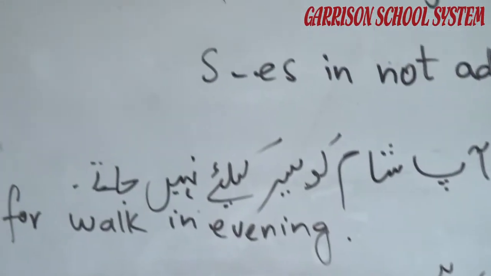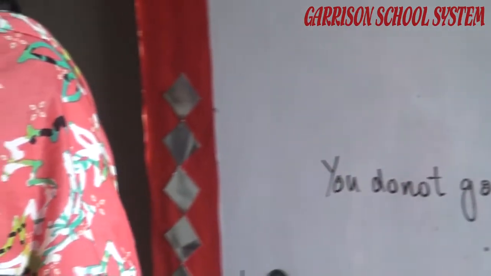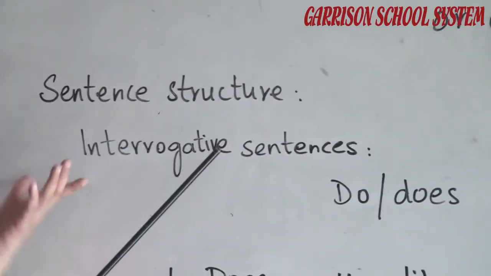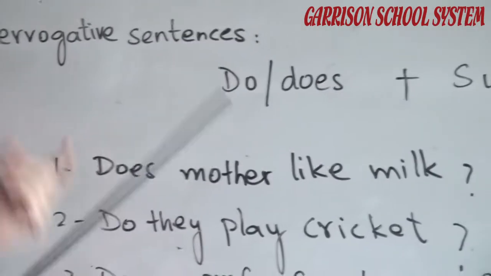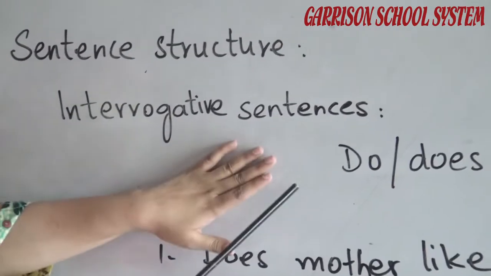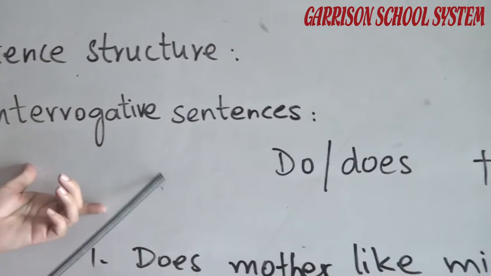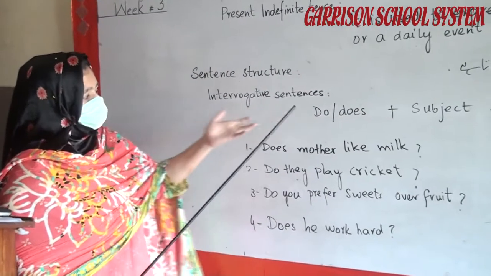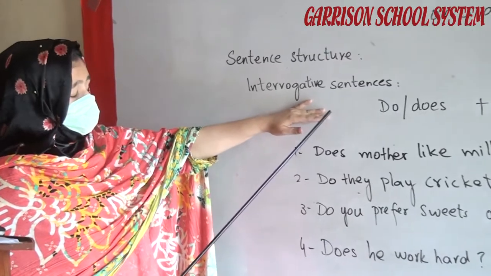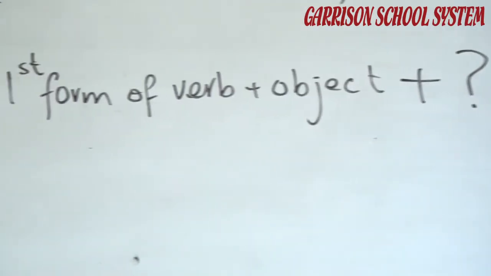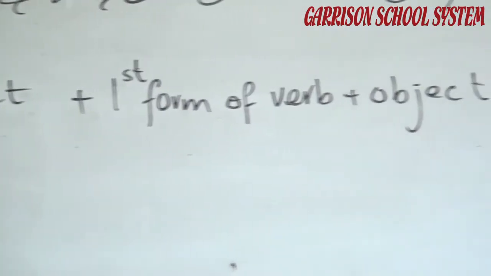Then come the interrogative sentences, that are question sentences. Now we are going to discuss interrogative sentences. These are the question sentences, in which we use do or does, sometimes followed by question words, for example, what, how, which, when. Then the structure is do or does, auxiliary verb, then subject, first form of verb, object, and then a question mark. The question mark is necessary at the end of interrogative sentences.